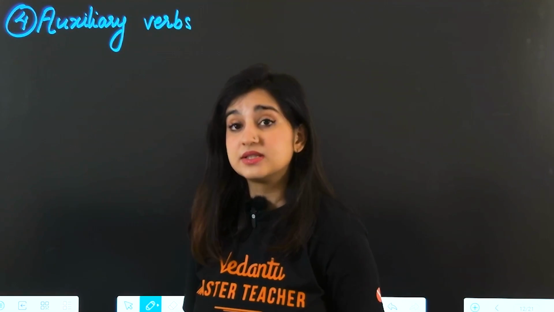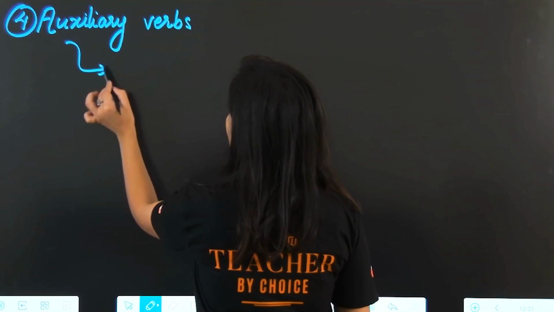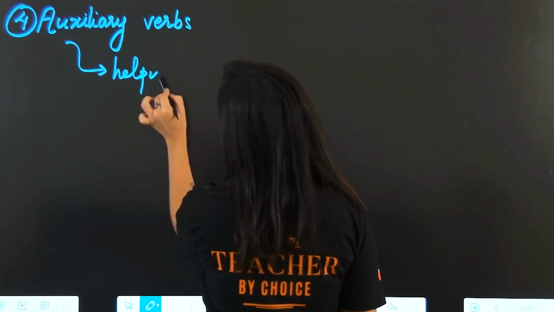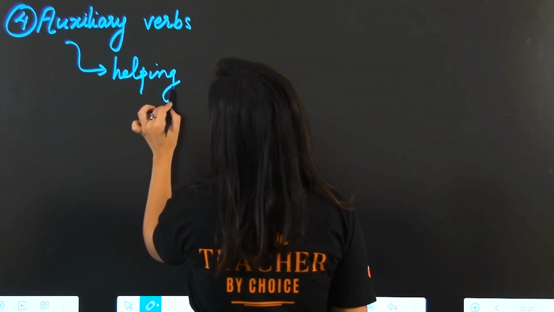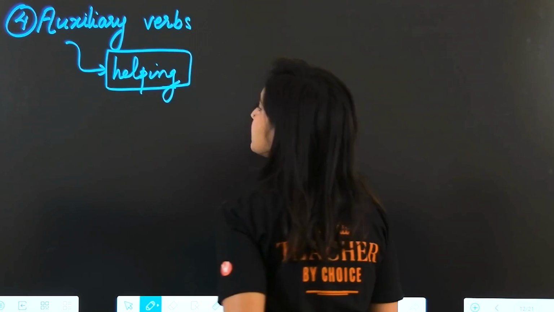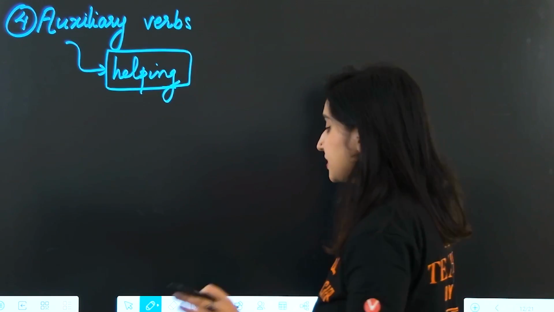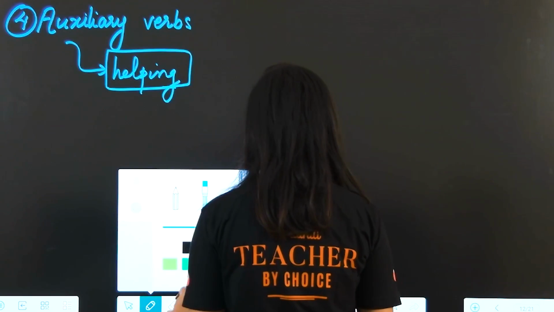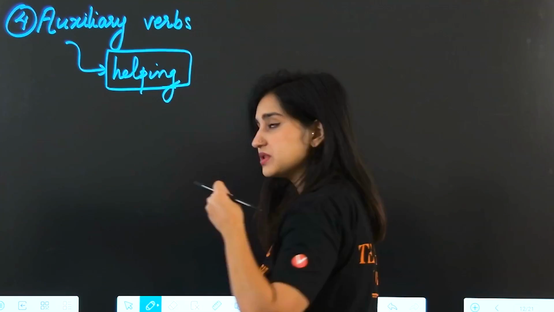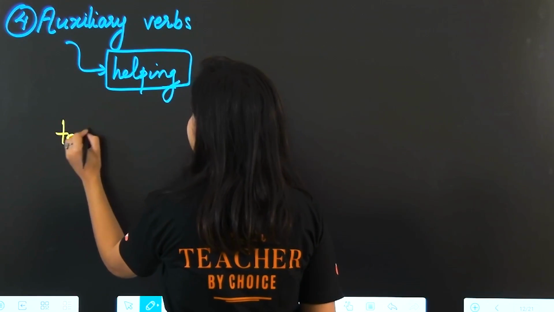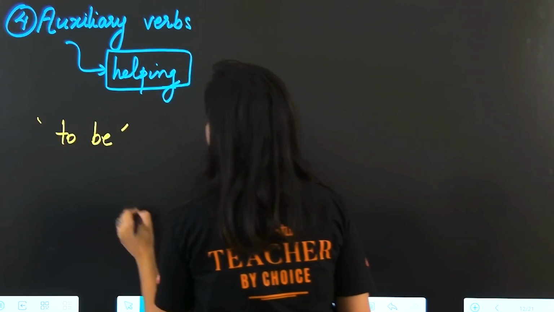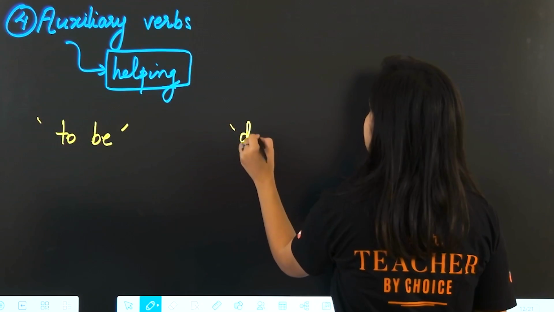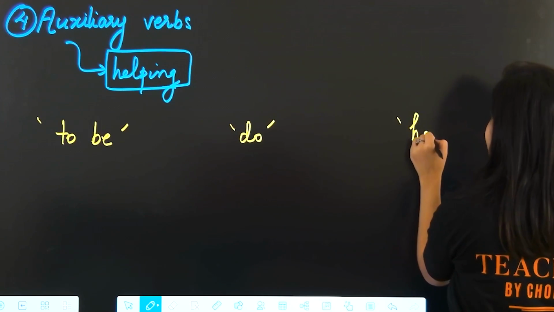Moving on to auxiliary verbs. This also means helping verbs, and basically we are going to focus on the three main kinds of helping verbs and clearly understand what the usages are. So first we have forms of to be, then we have do forms, and then we have have forms.